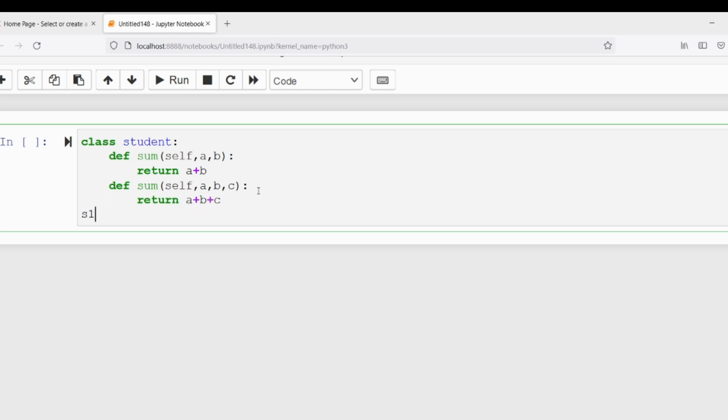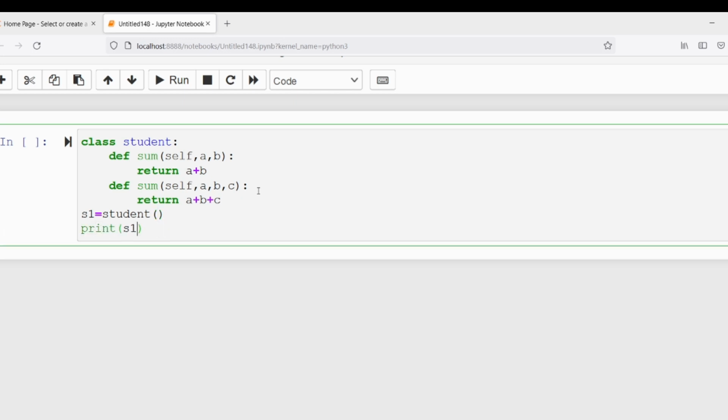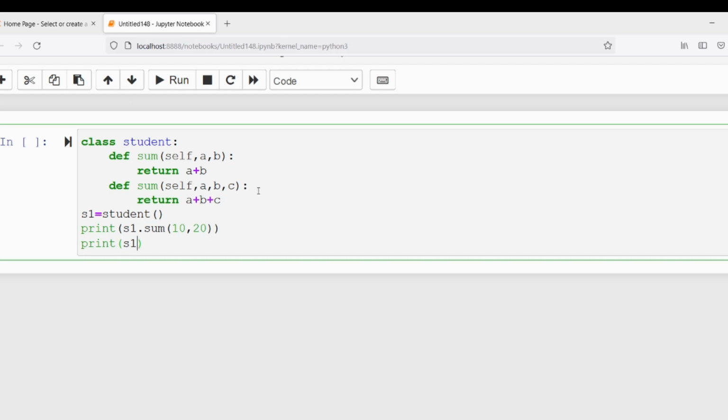Now if I create an object for the class and write a statement print s1.sum, passing 10, 20, and then print s1.sum with 10, 20, 30, then a lot of students will think that as you have created an object for the class and you are accessing the method sum using the object, this is absolutely fine, and it will take the values 10 and 20 and return 30, and here it will return the value 60. That is what you will guess, but this is absolutely wrong.